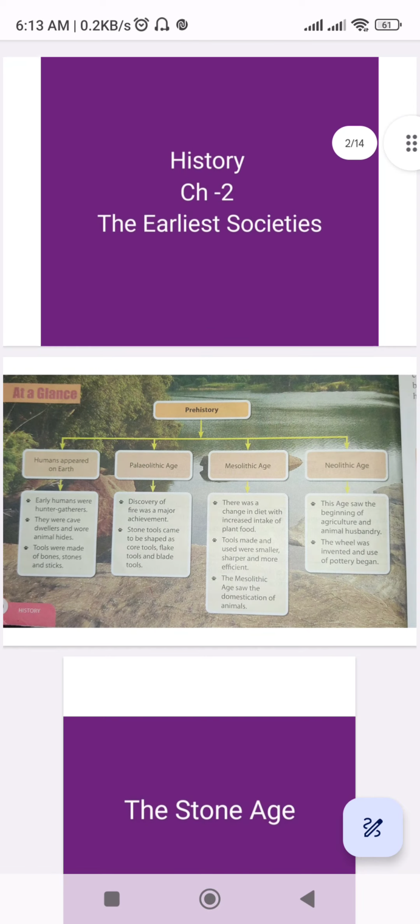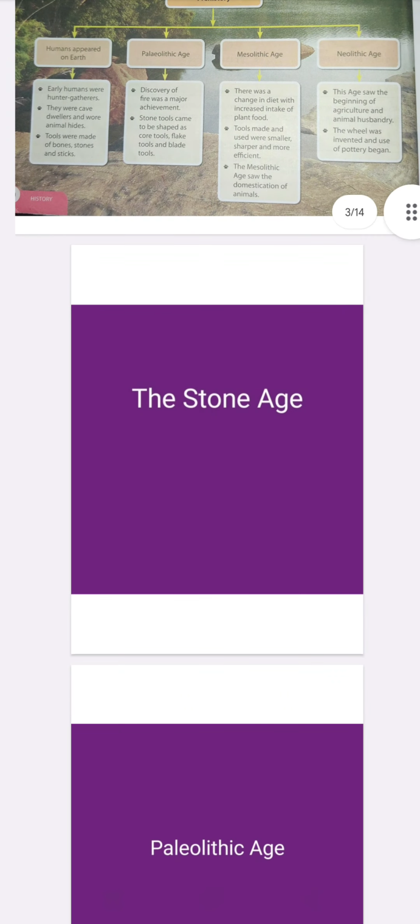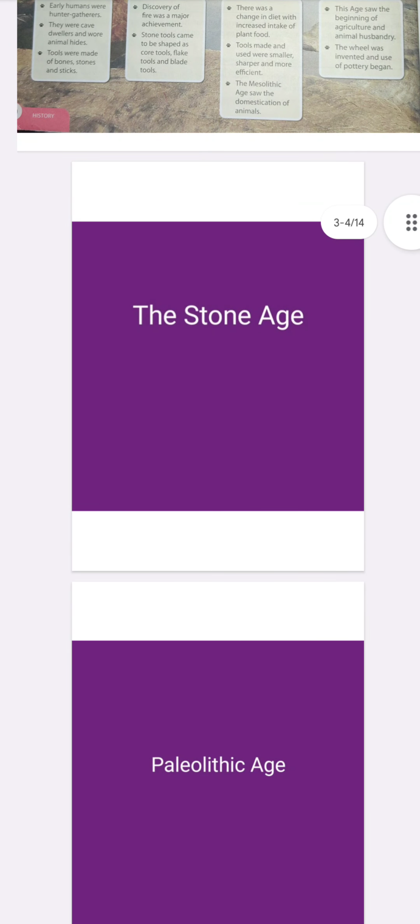Student, the Stone Age. In the Stone Age, human beings evolved gradually from ape-like creatures to upright modern humans who could balance themselves on their feet. This freed their hands and resulted in the evolution of the thumb. They could now hold objects, and their brain size also developed.